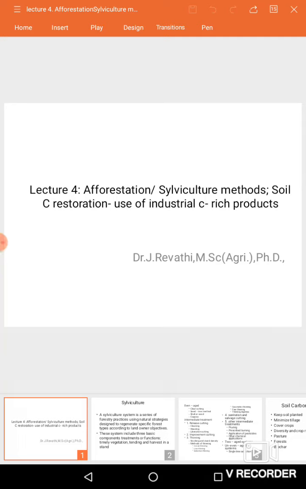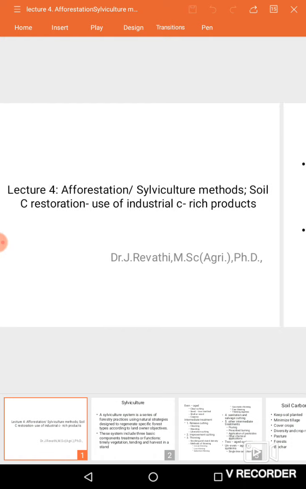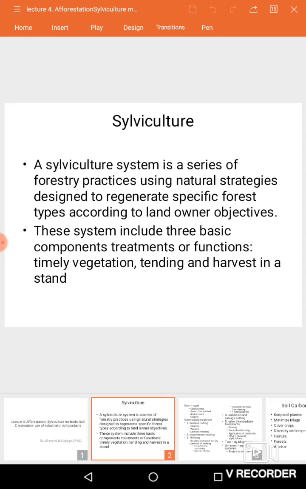Hi, good morning. Today's lecture is on afforestation or silviculture method and soil carbon restoration. First, we'll see what is afforestation or reforestation and regeneration of forest or silviculture system. It is nothing but the forest practices which help to regenerate a forest.